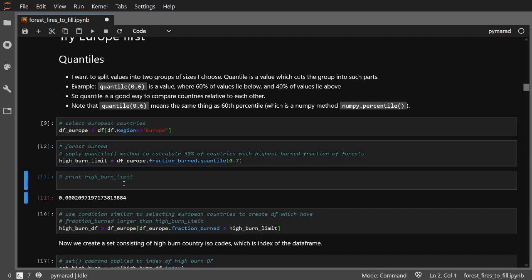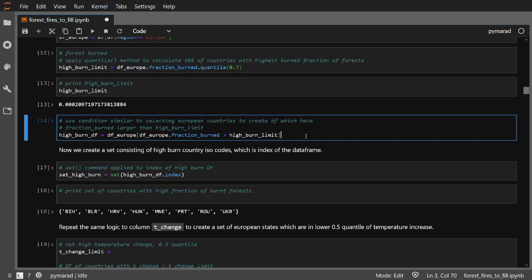After running the cell, we can print what the high burn limit is, and it is truly a number. Now you can see what I mean by saying let the data educate us. Beforehand, I had no idea what the high burn limit actually is supposed to be. Now I can see the number, and even more, I know that 30% of countries have the fraction of burned forest higher than this number. Based on this value, I want to actually select the countries.